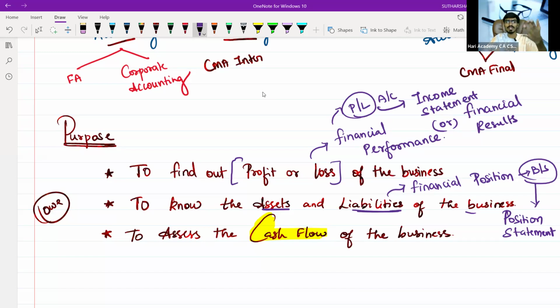If somebody asks you why you are studying accounting, you need to say, I am going to find out the financial performance of the business, know the financial position of the business, and assess the cash flow of the business. If you are starting a business today, you should also intend to find out the profit or loss, what we own, what we owe, and what the cash flow is. Cash flow is nothing but the inflow of cash into the business and how I utilize that cash towards the business. Basically, inflow and outflow of cash will be recorded in the cash flow. The most important key component in a financial statement is the cash flow.